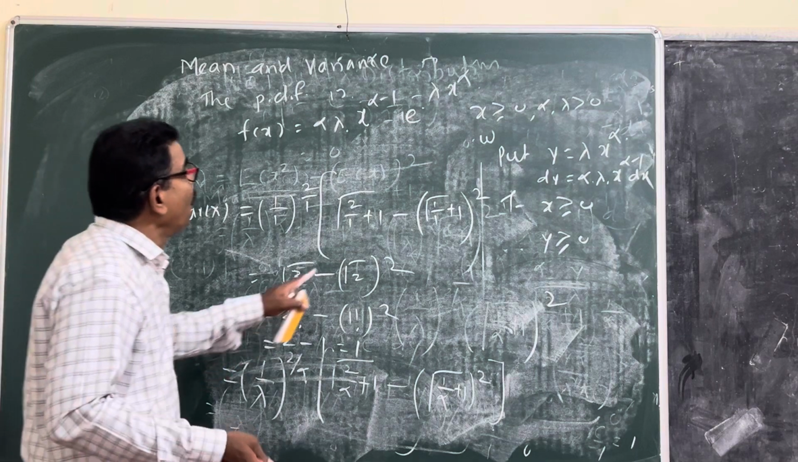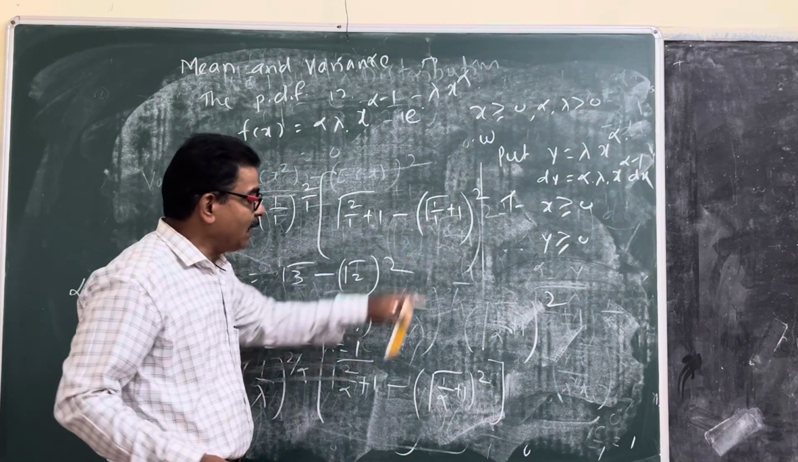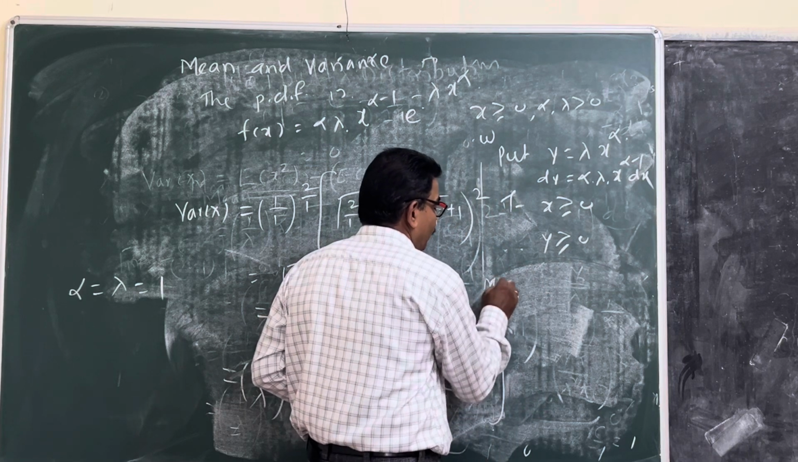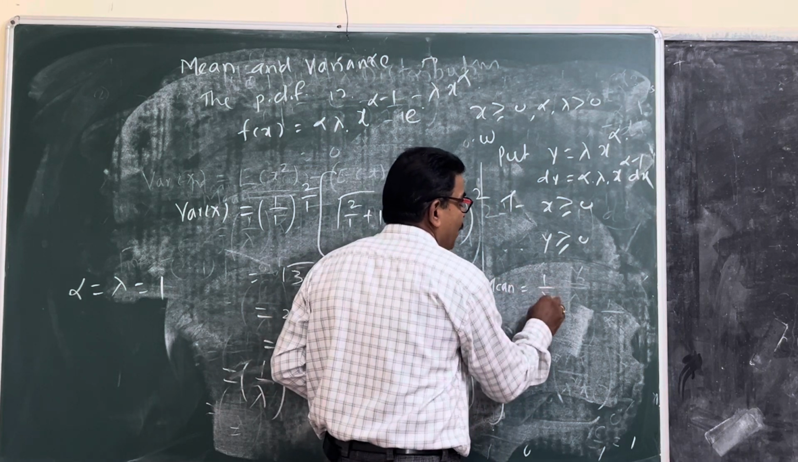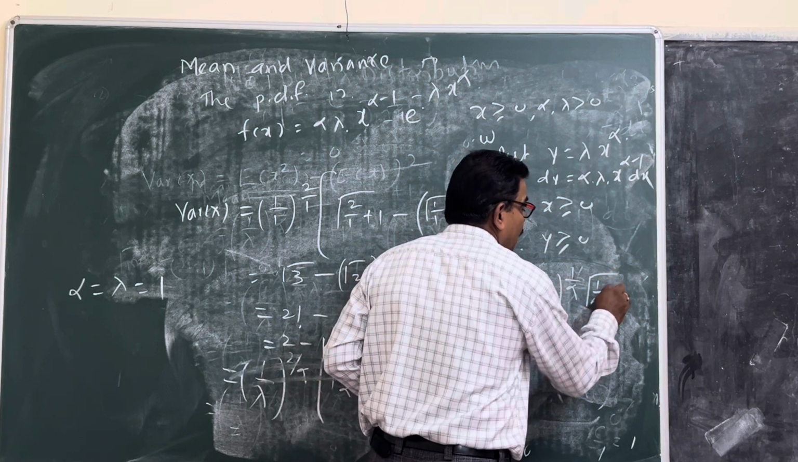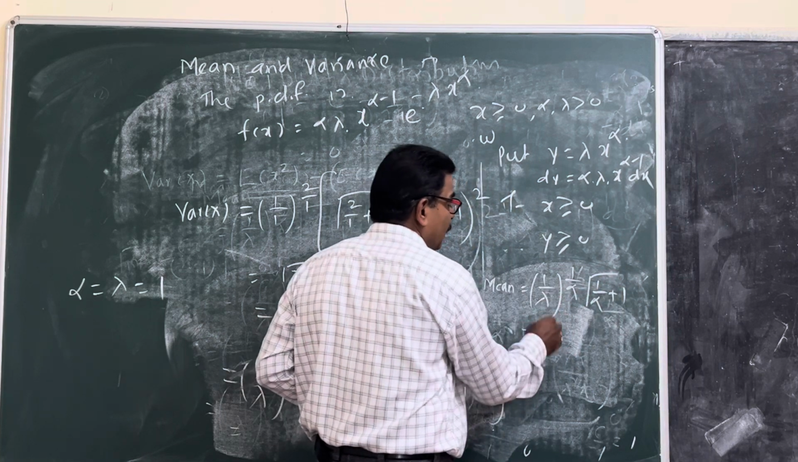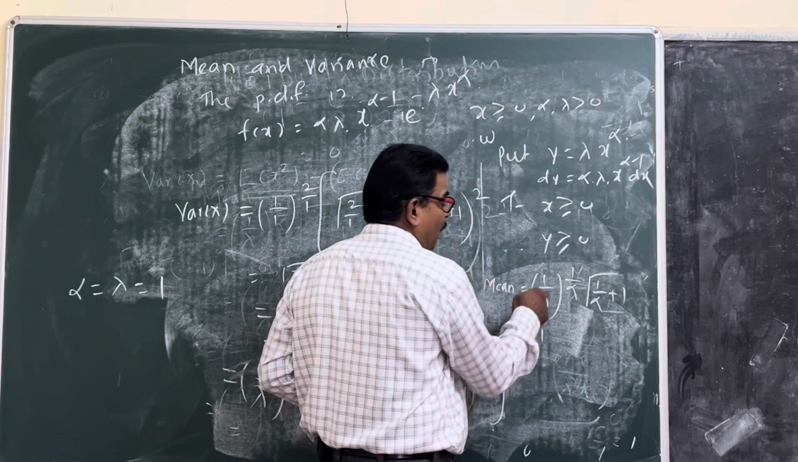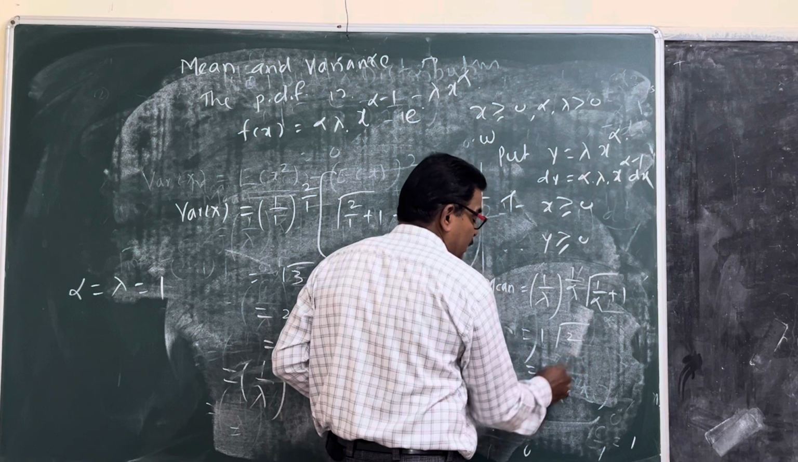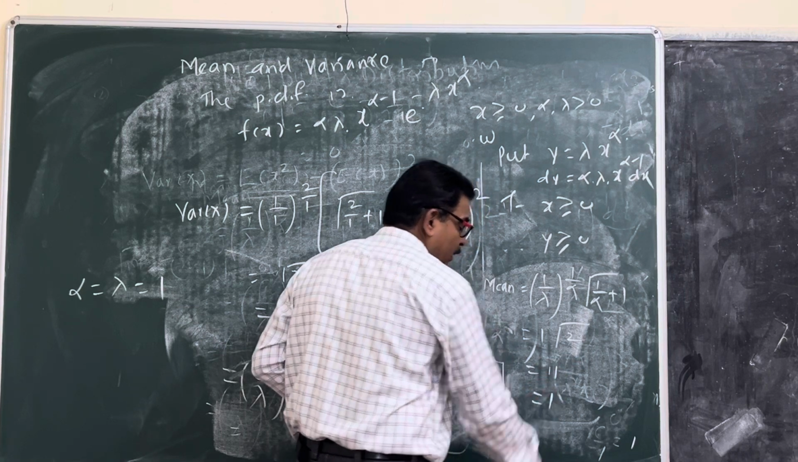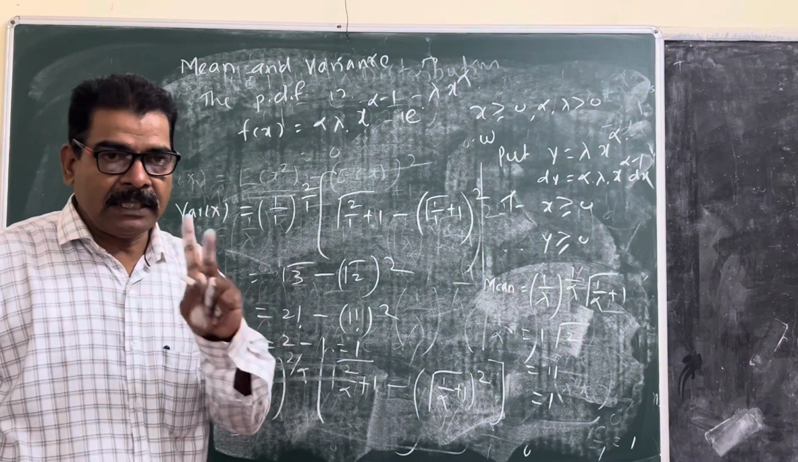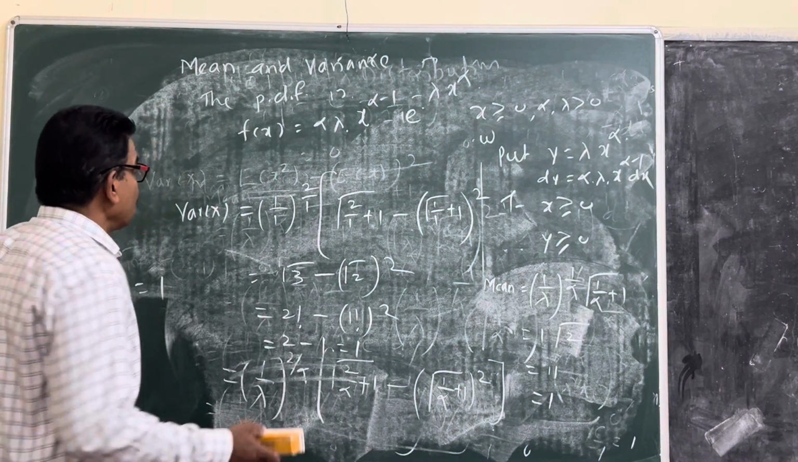Mean is also 1. What is the mean? 1 upon lambda raised to 1 upon alpha gamma of 1 upon alpha plus 1. Substituting the values 1, we get 1 upon 1, gamma 2, and gamma 2 is 1 factorial. We get 1. Mean is also 1. That is the standard exponential distribution: mean and variance are both 1.